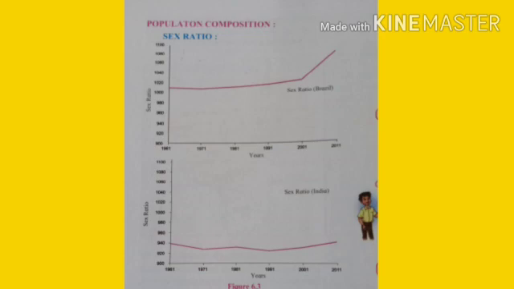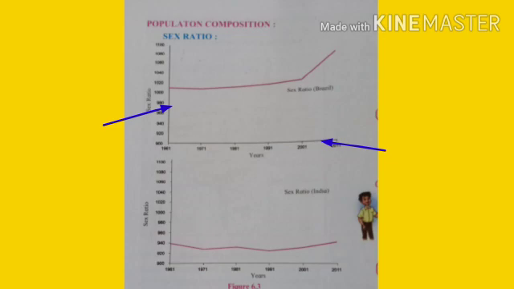So first we are going to learn about the sex ratio. I have already told you that the sex ratio is the number of females per 1,000 males in a region. According to this, we can understand this line we can see here in Brazil's line graph. Here it is showing the growth of sex ratio, or the sex ratio is increasing. On the x-axis the years are mentioned from 1961 to 2011, and on the y-axis the sex ratio is given from 900 to 1100.